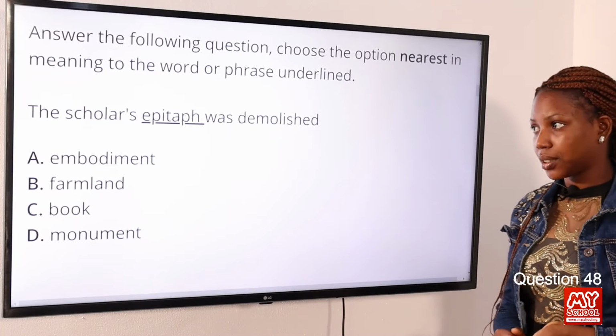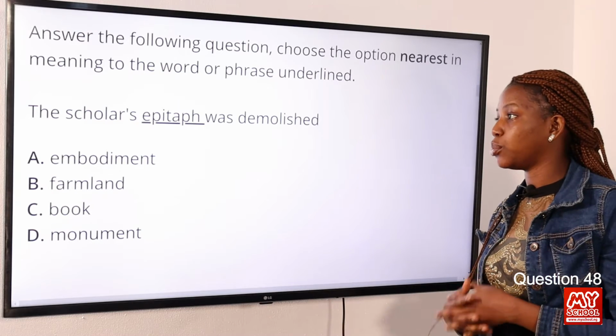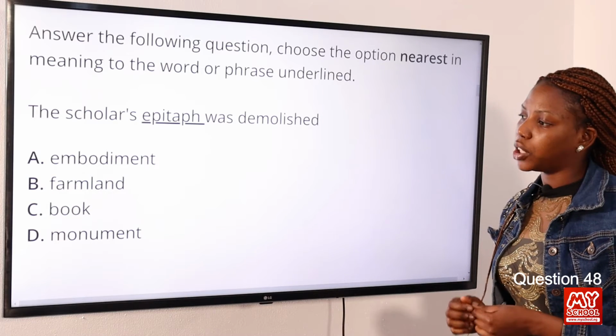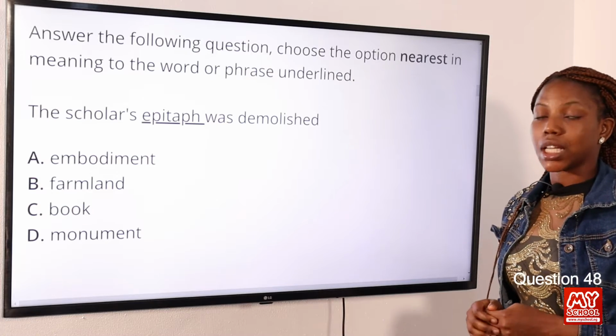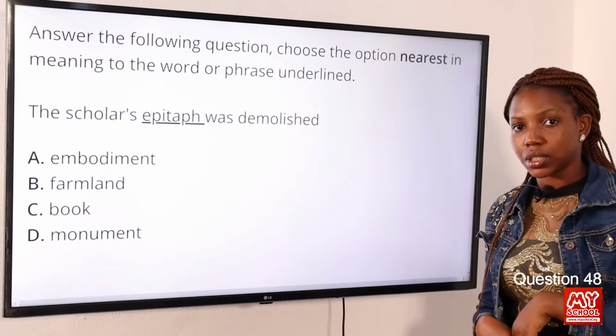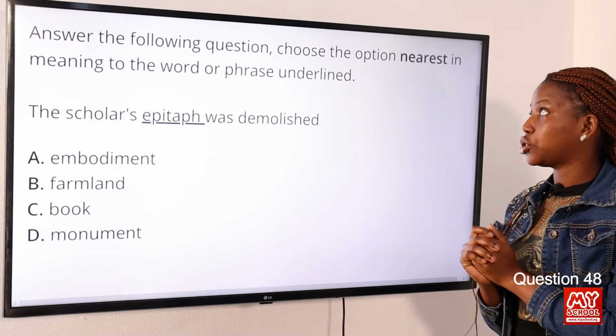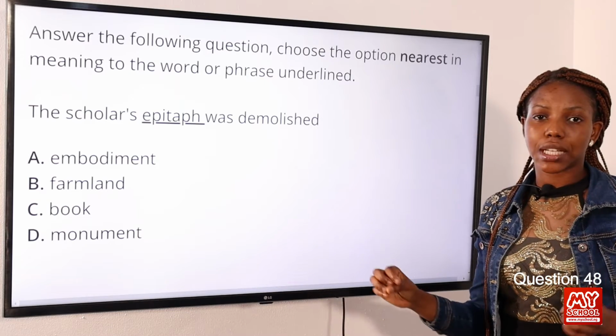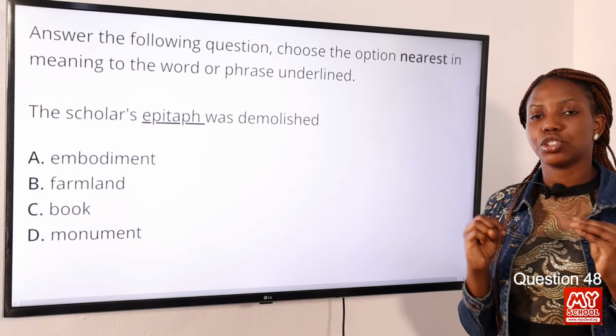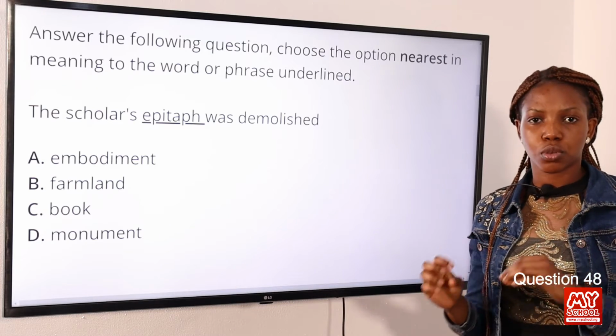Question 48. The scholar's epitaph was demolished. Option A, embodiment. Option B, farmland. Option C, book. Option D, monument. The answer to this question is option D, monument. Do not forget the instruction says choose the option nearest in meaning to the word or phrase underlined. The word underlined is epitaph, and epitaph is an inscription on a tombstone.